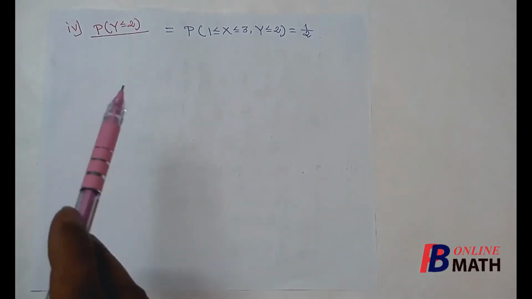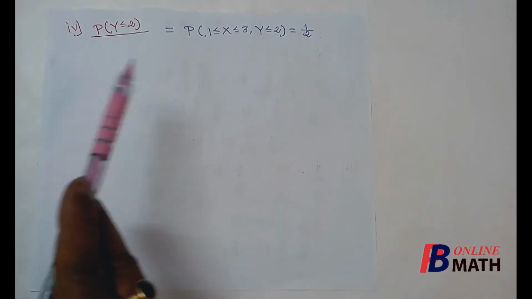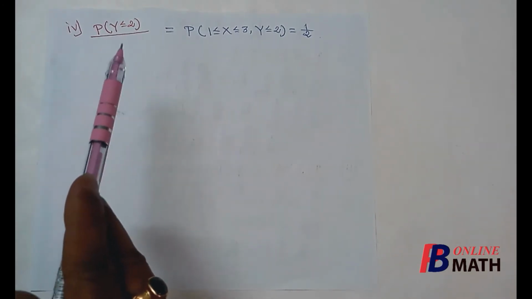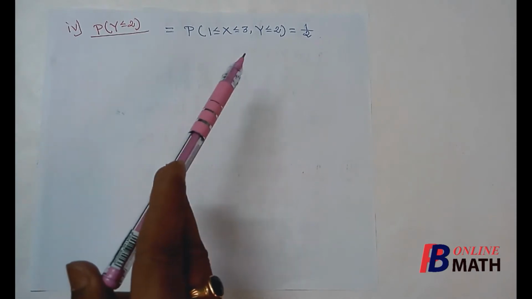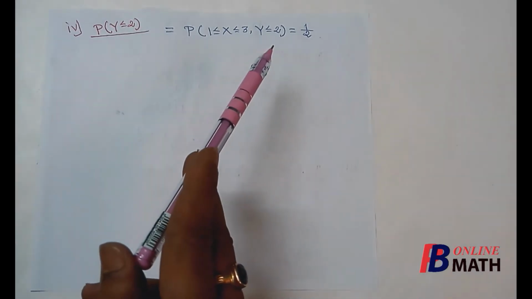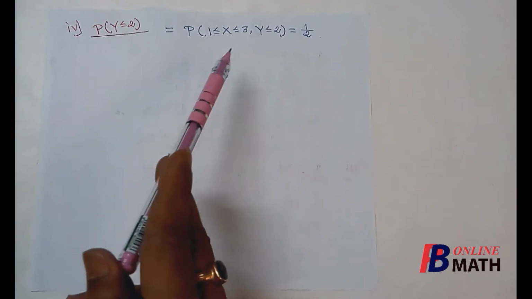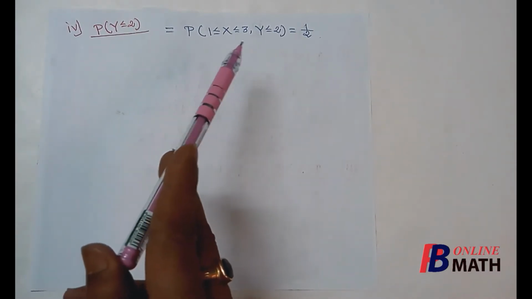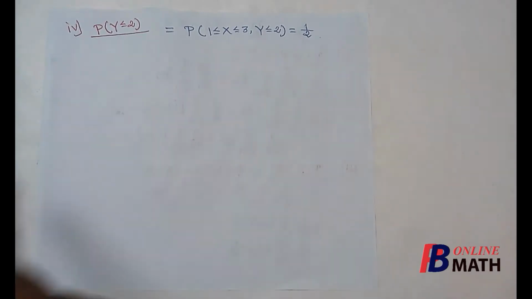Our next problem is the probability of y less equal to 2. Now since x is not mentioned here, so we shall consider all the possible values of x. So x varies from 1 to 3 and y is less equal to 2. And we have already obtained this probability, this is equal to half.